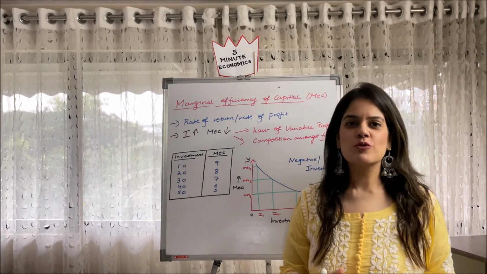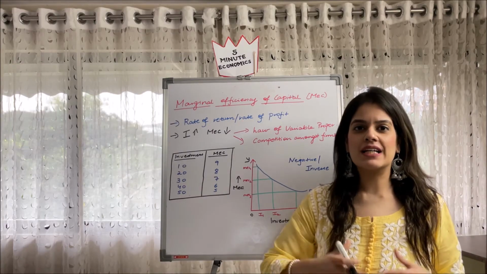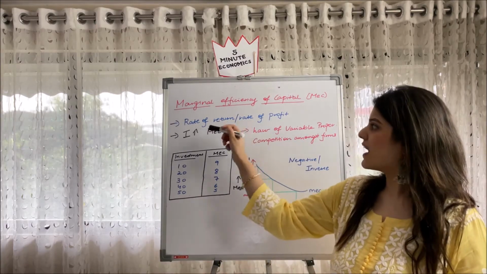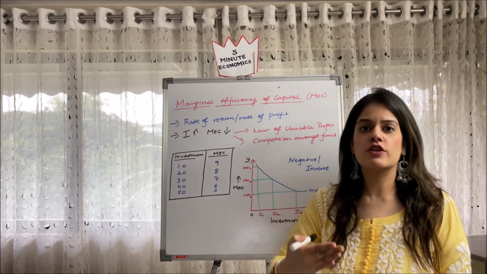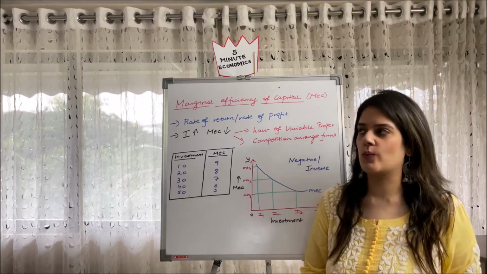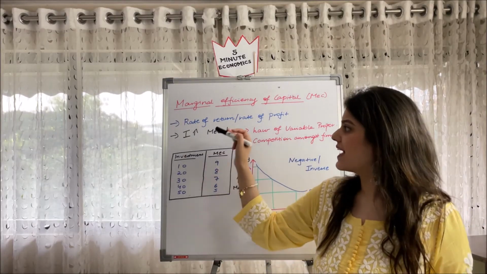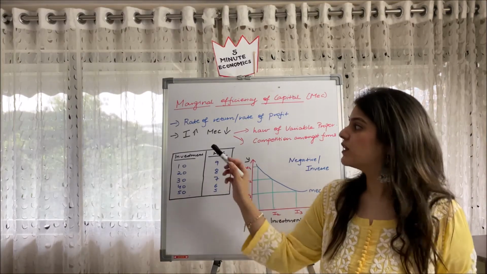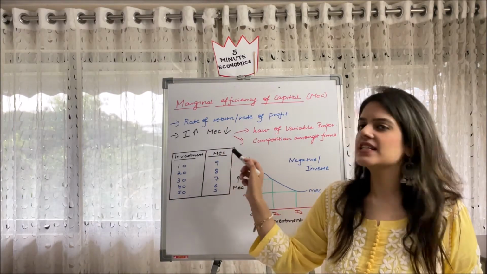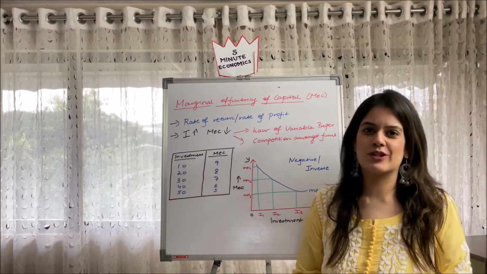Now guys, moving ahead to marginal efficiency of capital, which is a very important topic under the investment function. Marginal efficiency of capital, as I just explained to you, is the rate of return or the rate of profit, and you should remember that always. Basically what we are going to study is that investment and MEC have an inverse relationship. What happens is that when our investment rises, our MEC tends to fall. And why does that happen? That happens because of two particular reasons.